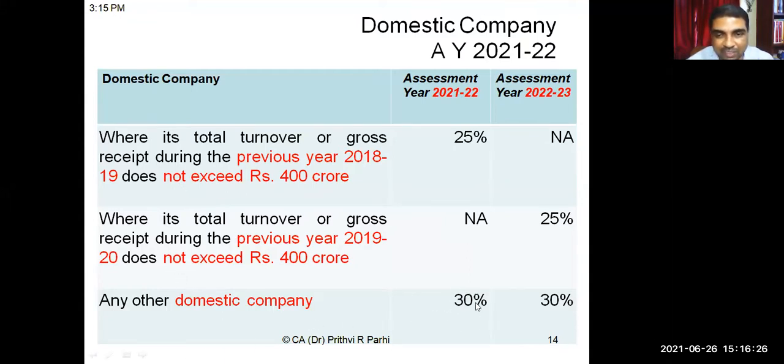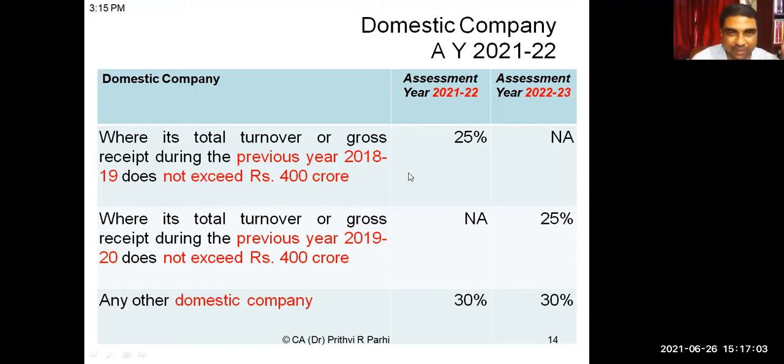What is the tax rate? Can you see it? Can you tell me? 30%. Okay, there is no slab rate. Unlike individuals, where up to 2.5 lakh the tax rate is nil, from 2.5 to 5 lakh it is 5%, then 20%, 30%, like this. But for a domestic company, there is no slab rate. Meaning, if the company is earning rupee 1, it has to pay 30%. Or you can say if earning is 100 rupees, there's no exemption. It has to pay 30 rupees. Okay, so the normal rate is 30%.